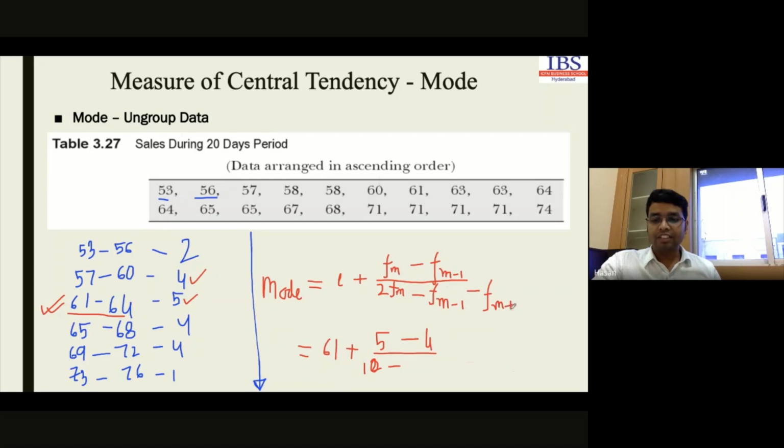Are you getting my point? This is the formula, multiplied by the class width, which is h. In this case, the preceding class frequency is 4, the succeeding class frequency is also 4, and the class width is 64 minus 61, which is 3. So if we simplify, it will be 61 plus 3 by 2, that means 1.5, which is 62.5. Now tell me if there is any doubt.